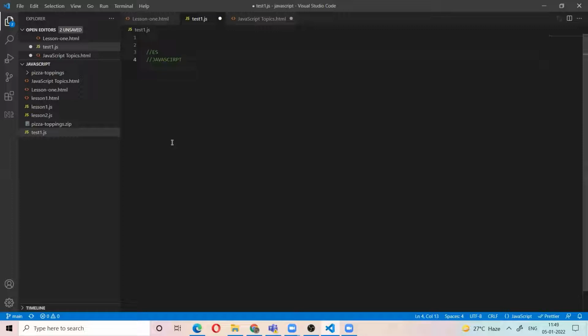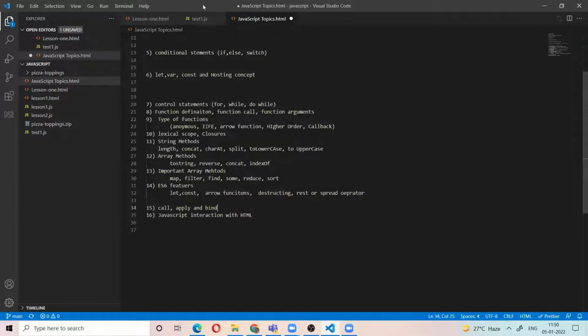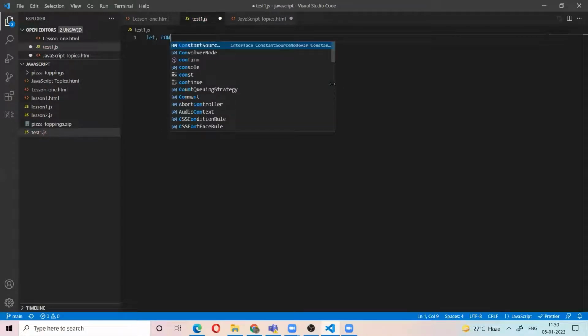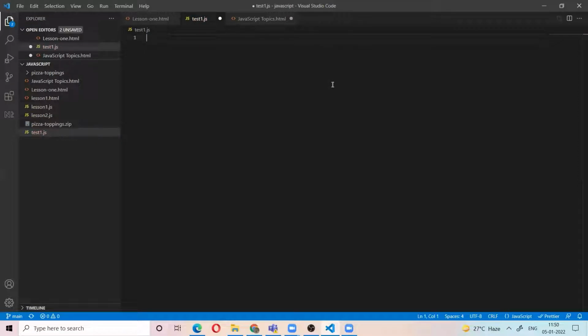The latest version of ECMAScript is ES6. In the 6th version, they introduced some latest topics in JavaScript. There are new features that I will explain later. Before that, they introduced let and constant. I already told what a constant is. If you assign a value to a constant, you cannot change it throughout the program.